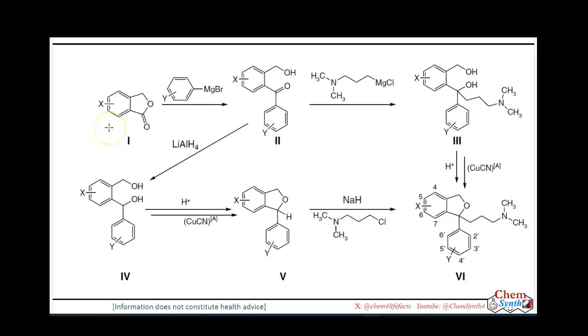They started with this phthalate molecule. They started with bromo-substituted phthalate and did a double Grignard reaction. So the first Grignard reaction was with aryl magnesium bromide to get this ketone. This ketone is actually a benzophenone derivative, as you can see. The next reaction was with dimethylaminopropyl magnesium chloride. So it is an aliphatic Grignard reagent and they got this dicarbonyl compound.